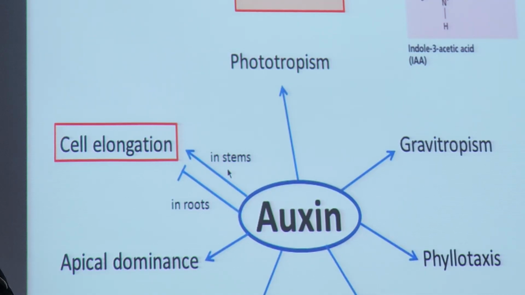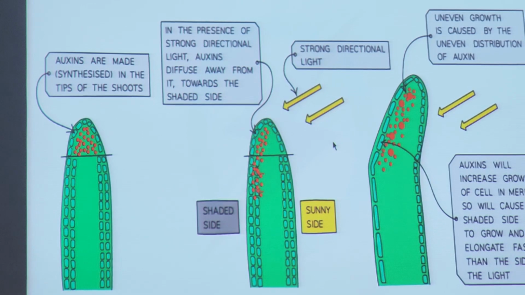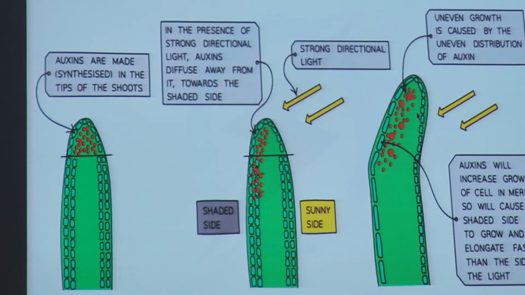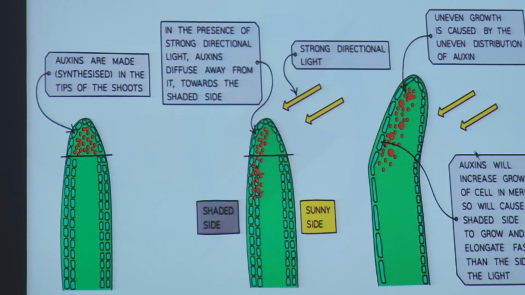In the stem, it's promoting. You have light from one region, the auxin shifts away, so the site with more auxin accumulation will become softer and grow longer than the brighter site, which stays the same. That's why you get this curvature.